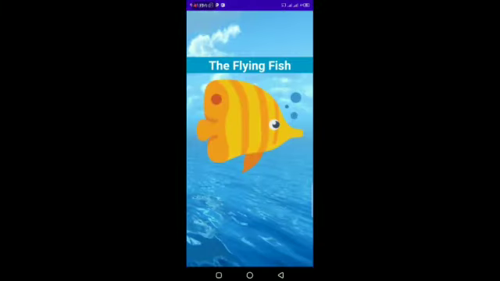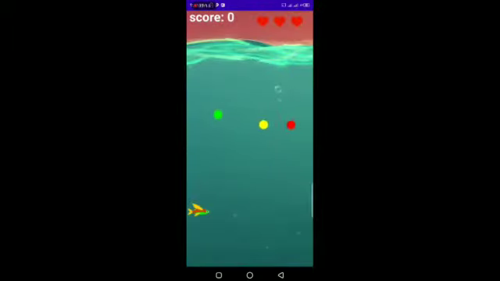This is the splash screen activity of my flying fish game. Then this is the second screen. If the user touches the screen, the fish will fly up in the air like this, and I get a red ball, and one life of the fish is destroyed. You see the red heart is turned into white, and you see a green ball and a yellow ball.